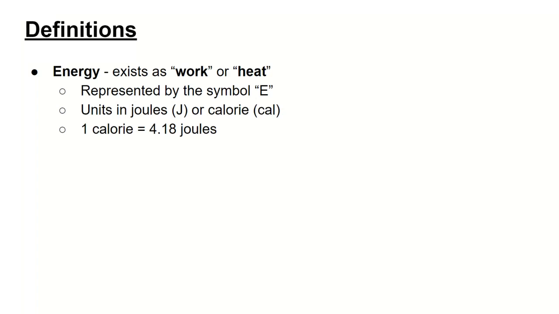Energy is going to be represented by the symbol E, and it has a unit of joules. So capital J is for joule. That's a unit of energy. This is our international science metric unit. That's what we use worldwide. You also might hear it used as a calorie. That is not the SI unit.